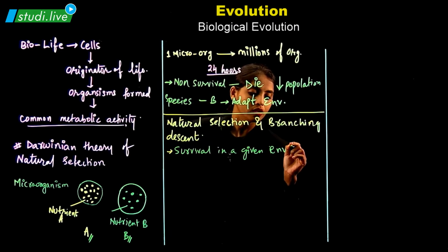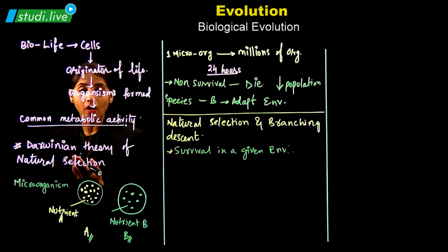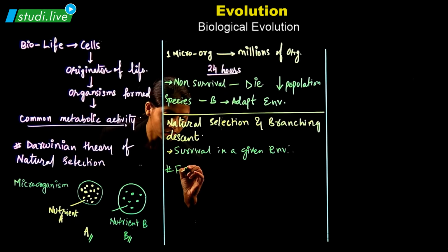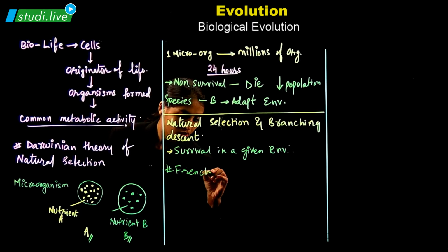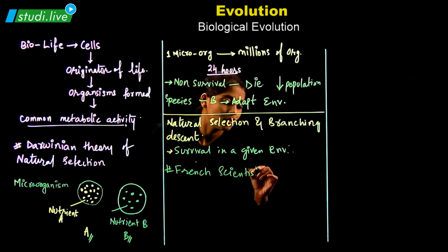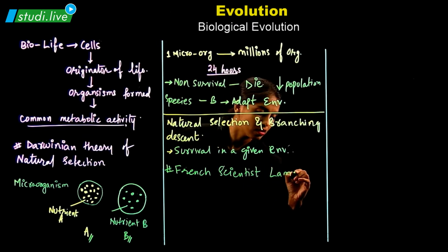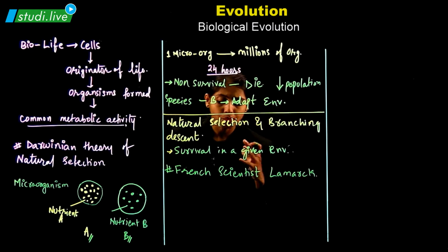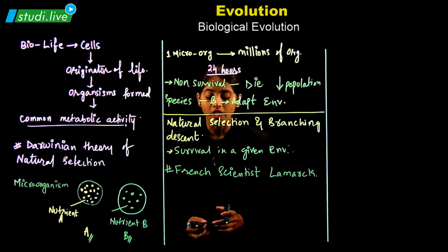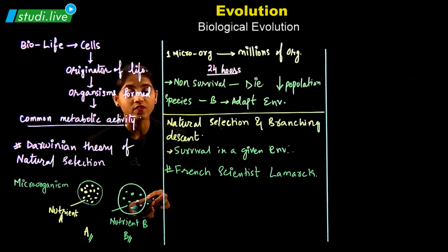Not only the scientist Darwin, but also the French scientist Lamarck had put forward this theory of biological evolution, wherein he took the example of giraffe.